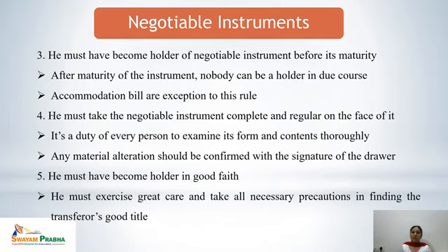And if any kind of material alteration is there, is that material alteration signed by the drawer of the instrument or the maker of the instrument? If the signatures are not there, or any cutting is there, it cannot be treated as a valid negotiable instrument, and the person holding it cannot be considered to be qualified as a holder in due course.